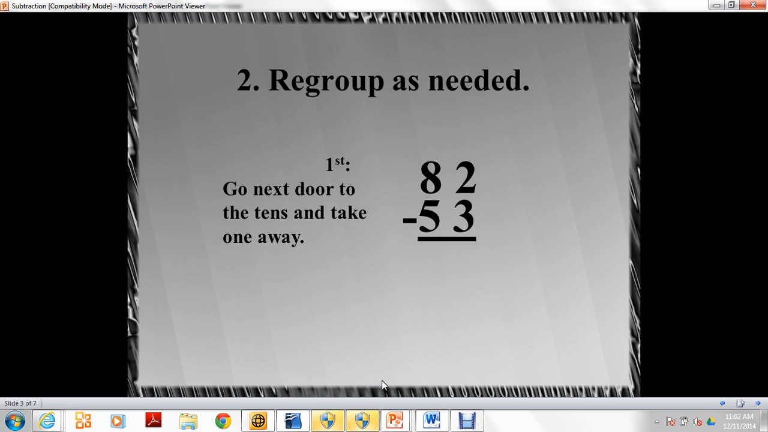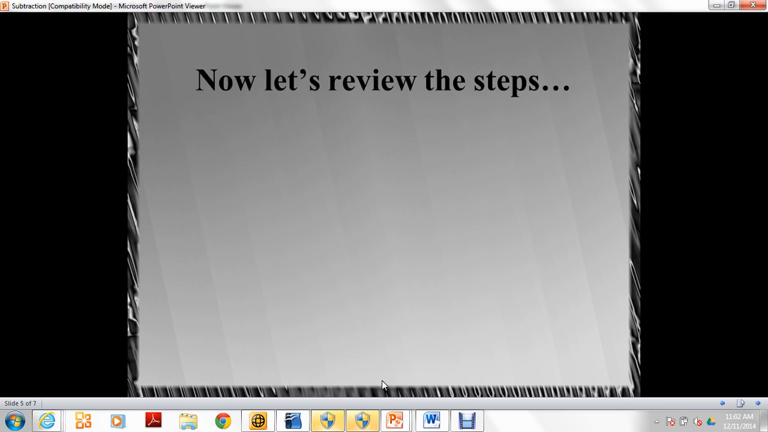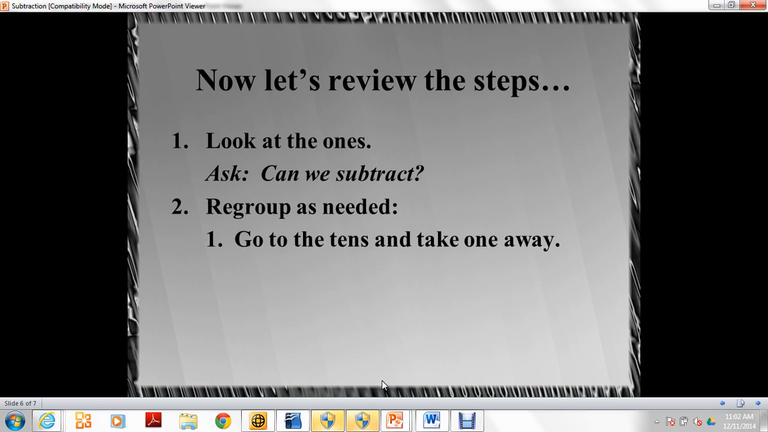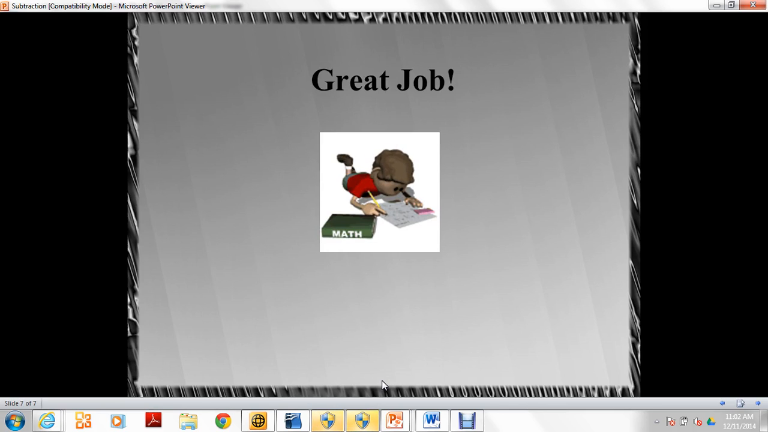So like I said, you go over here and take 1 away from the 8, which makes the 8 a 7. Then you add the 10 to the 1, so you make it into a 12. Very good. 12 minus 3 is 9. And 7 minus 5 is 2. Very good. Look at the ones. Can we subtract? If you can't subtract, you regroup. Go to the tens and take 1 away. Add the 10 to the 1. Subtract the ones. Subtract the tens. And there you have it.